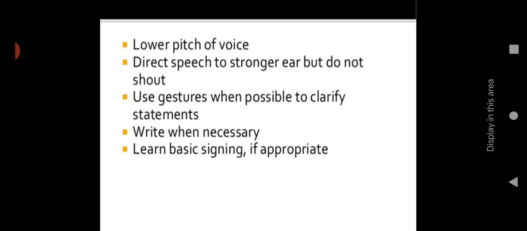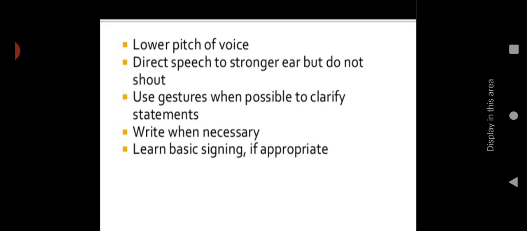Then lower the pitch of voice. Always use a low pitch of voice. Direct speech to the stronger ear, but do not shout. If they have partial hearing loss, then you have to speak through the ear which has the stronger ability, but you should not shout. Then use gestures when possible to clarify statements. You can use your fingers or gesture symbols, which will help to improve communication. Write when necessary. If it is not possible, then you can write somewhere and show it to them.